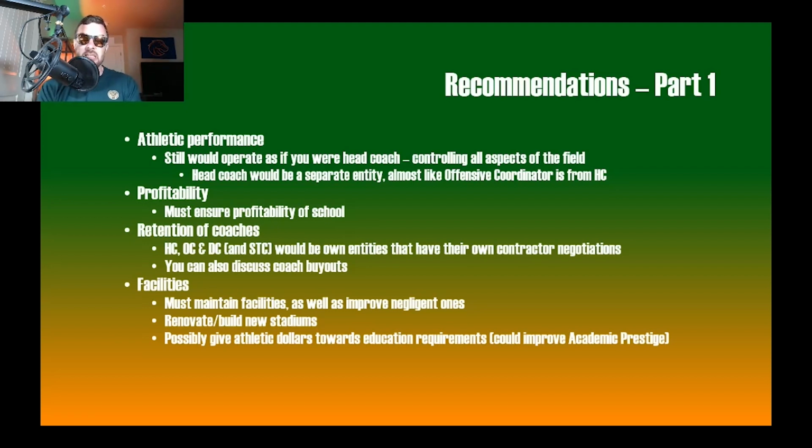The second item I think is the most important one, which is profitability. You must ensure profitability of a school, because a big aspect of an athletic director is a lot of things. There's athletic performance, there's academic performance related to athletic performance, there's profitability, there's your quality of coaching. There's so many different things that interact, but ultimately profitability is number one on that, just to make sure that you can operate in the black as opposed to the red. I think that is going to bleed over here in multiple sections, as you'll see.